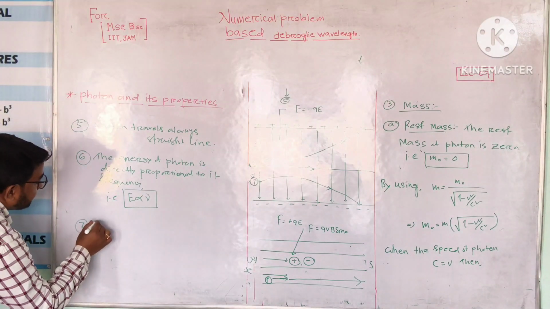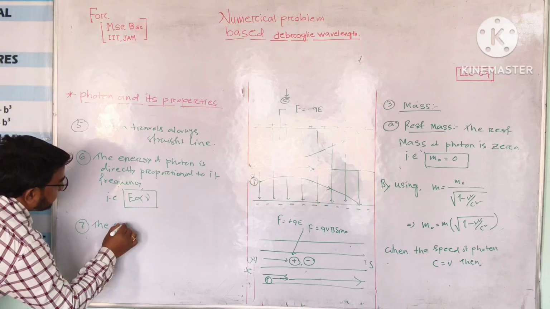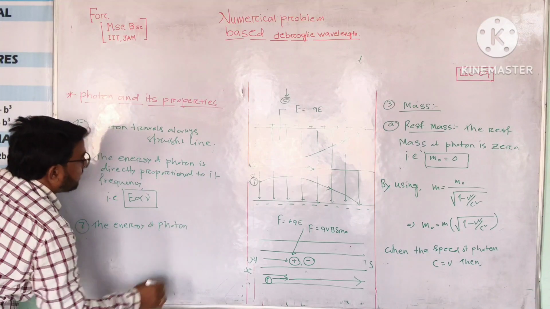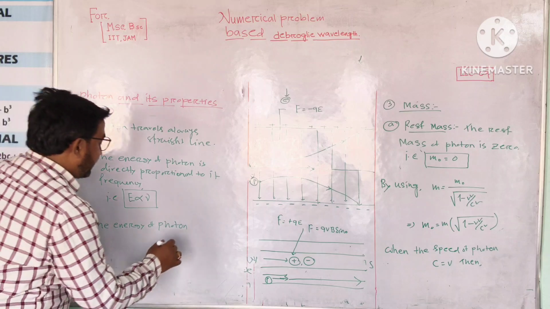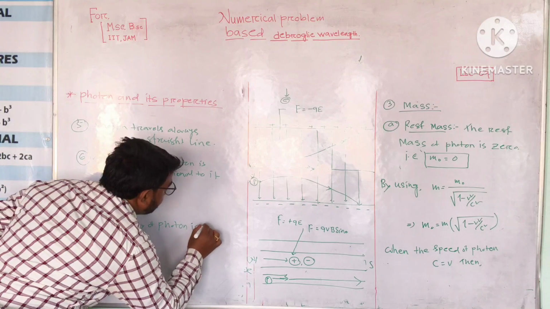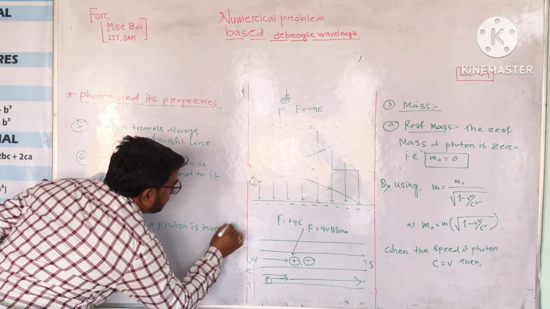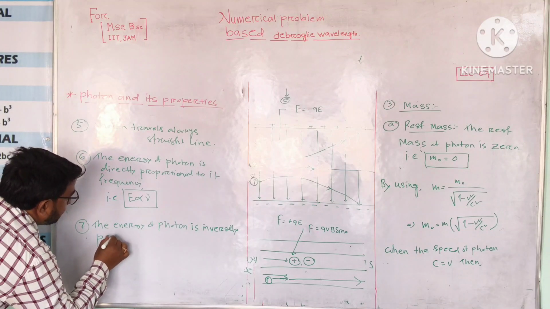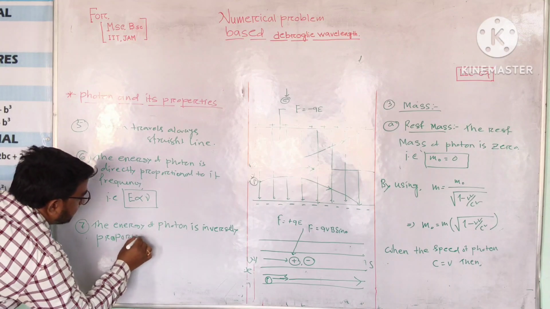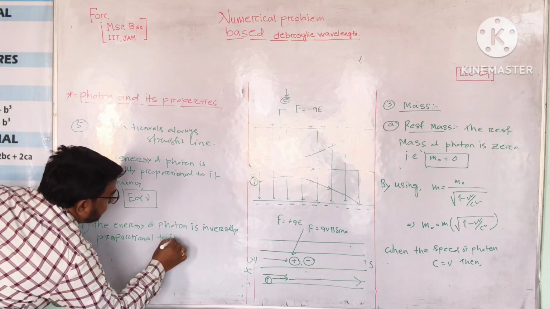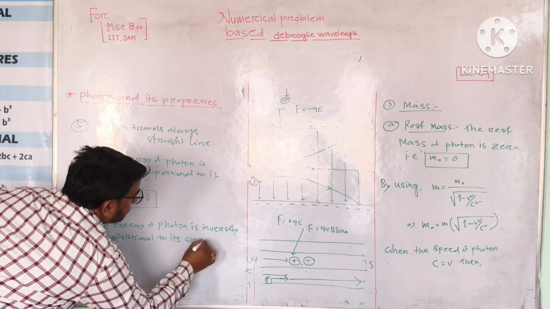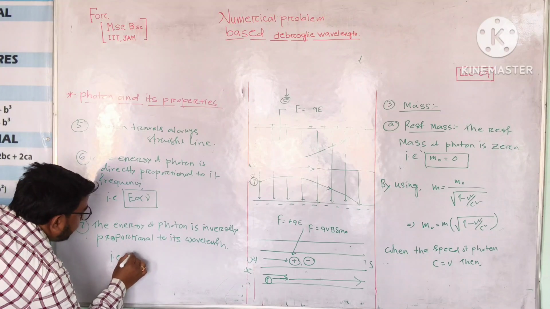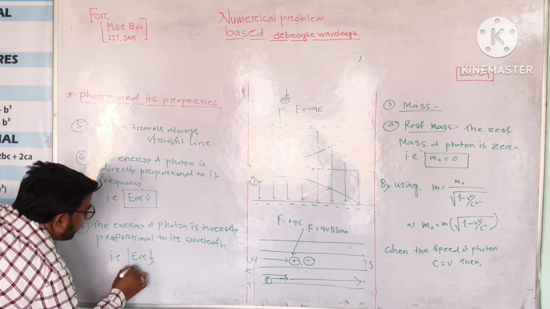Number 7, the energy of photon is inversely proportional to its wavelength. It means E is proportional to 1 by lambda.